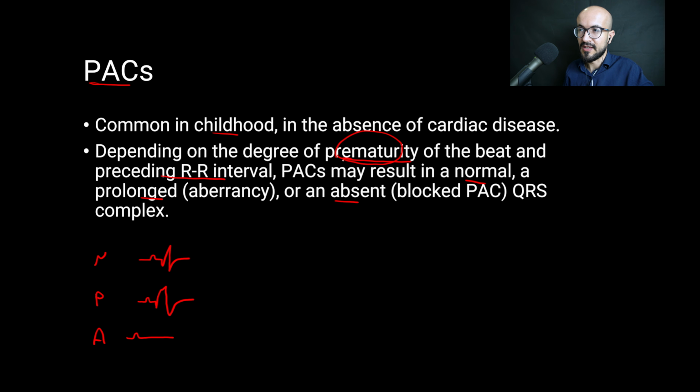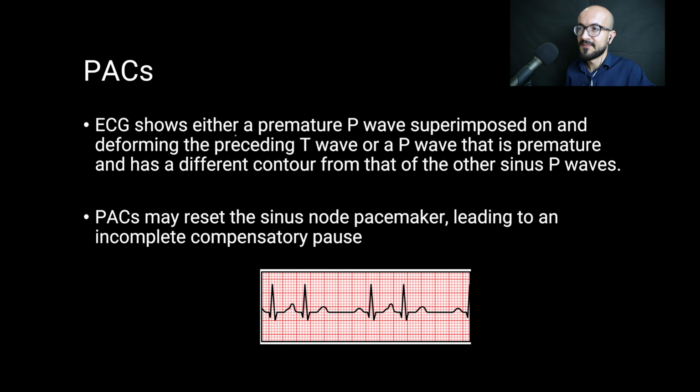And this all depends on how premature the beat is, because this is related to the refractoriness of the AV node and the rest of the conducting system within the ventricles. If it is still in the refractory period, the impulse would not propagate, so there would be no QRS complex. Now on ECG paper, it may show a premature P wave superimposed on and deforming the preceding T wave, or a P wave that is premature and has a different contour than the other sinus P waves.